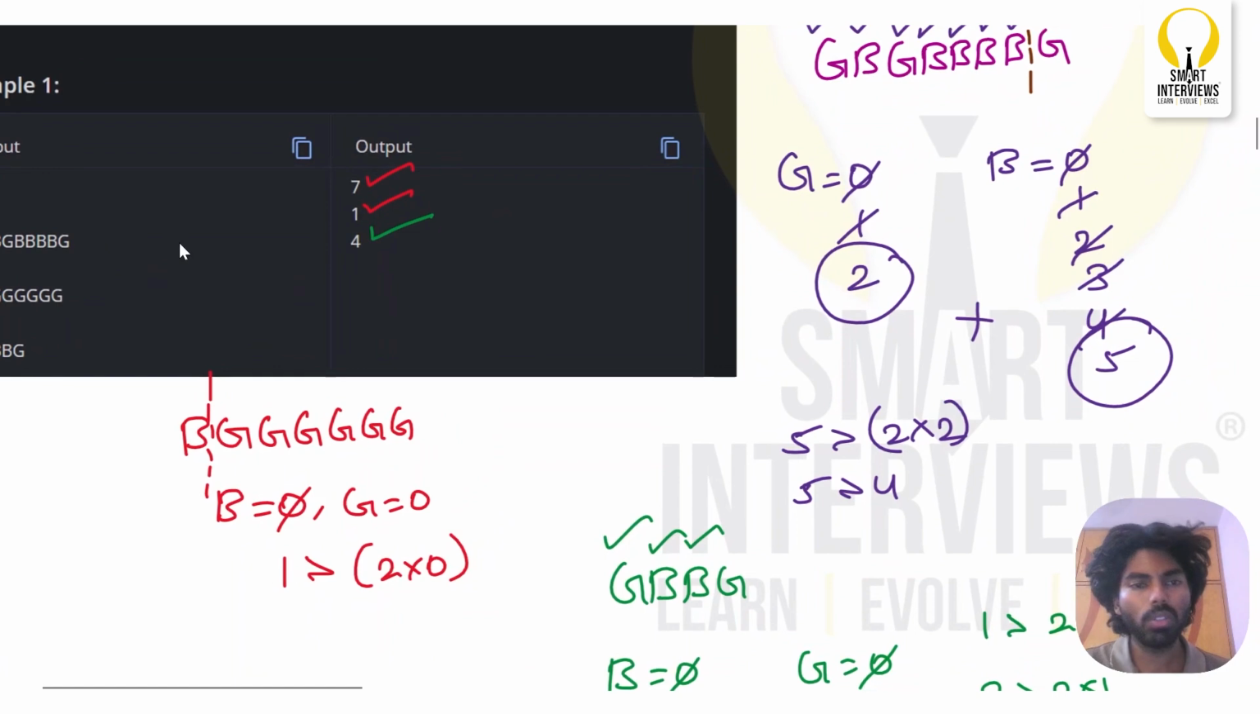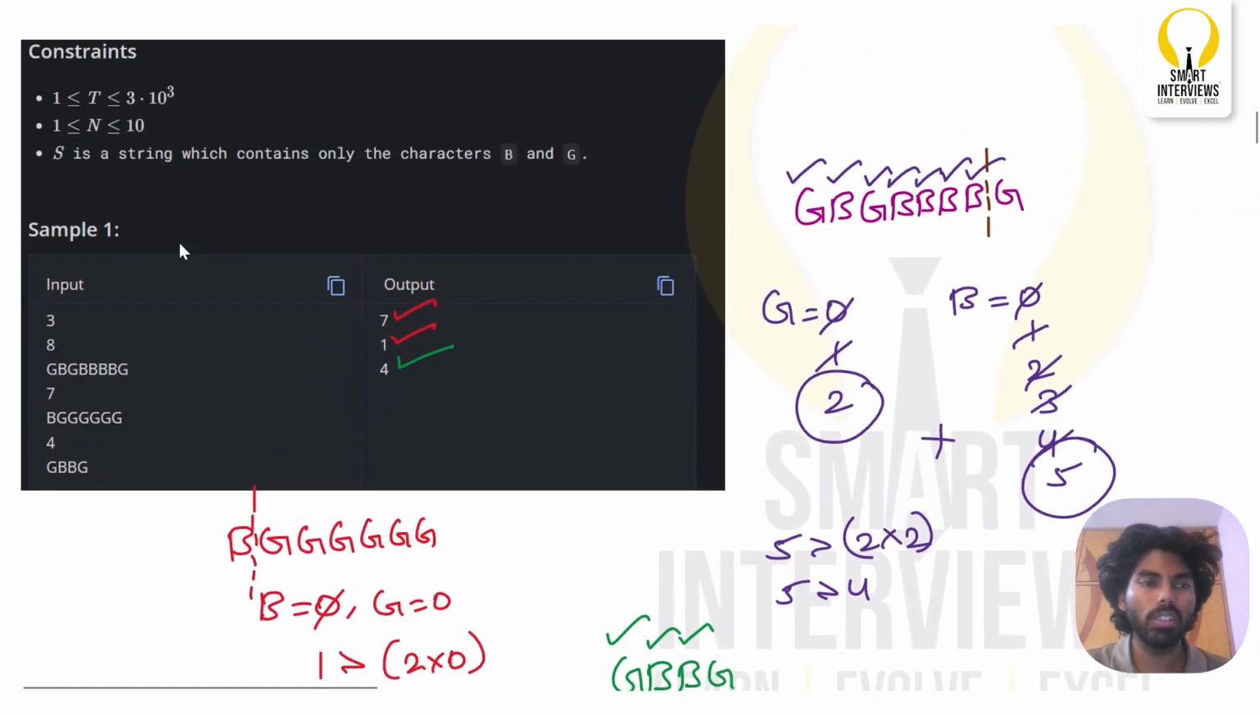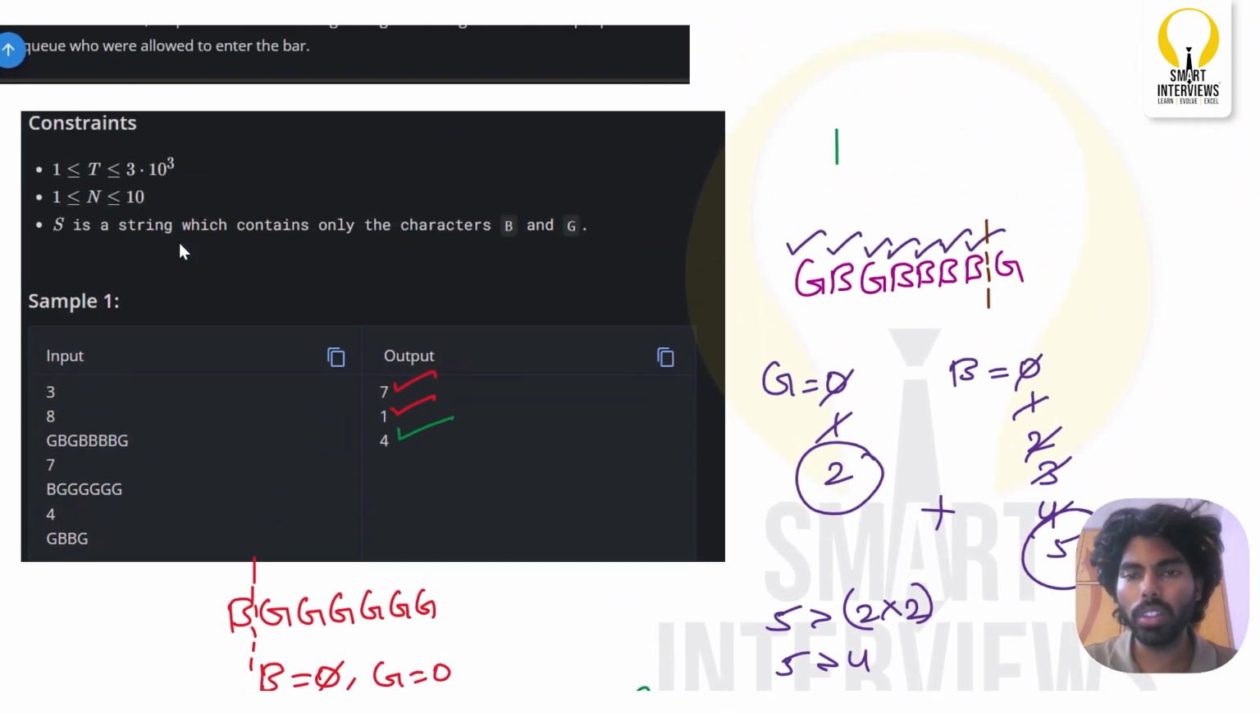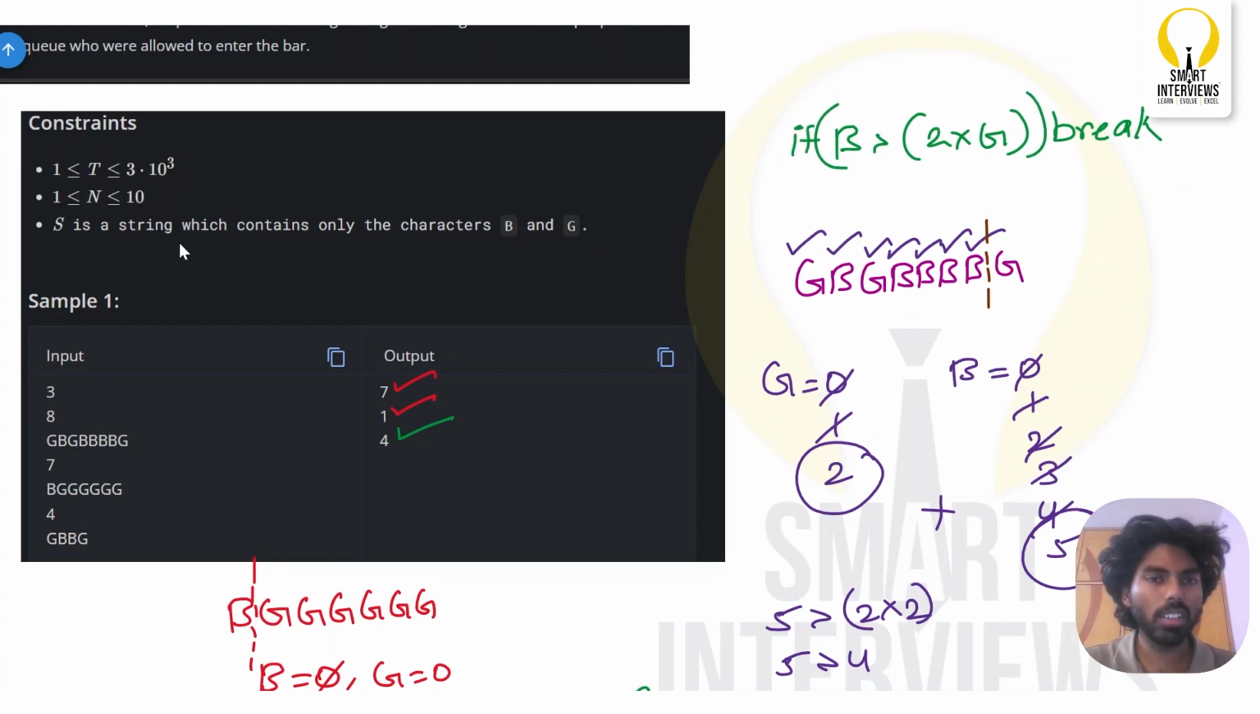So there is nothing much to think about in this problem. The moment the number of boys exceeds twice the number of girls, you will simply break there. That's it. You can simply put an if condition for this, and at the same time, track the number of boys and girls entering the bar. Without wasting any time, let us try to write the code for it.